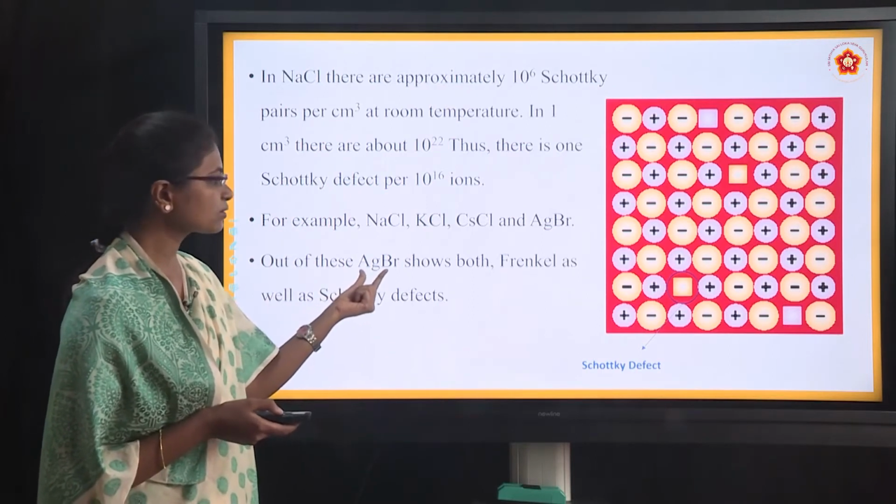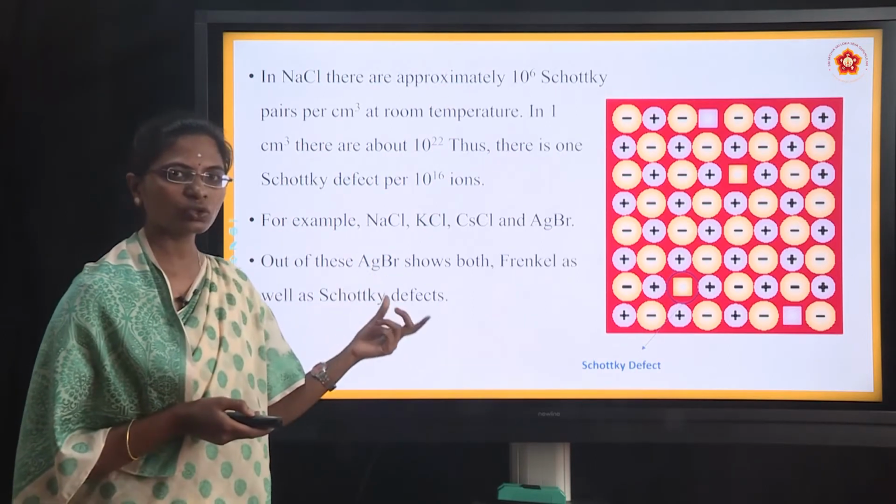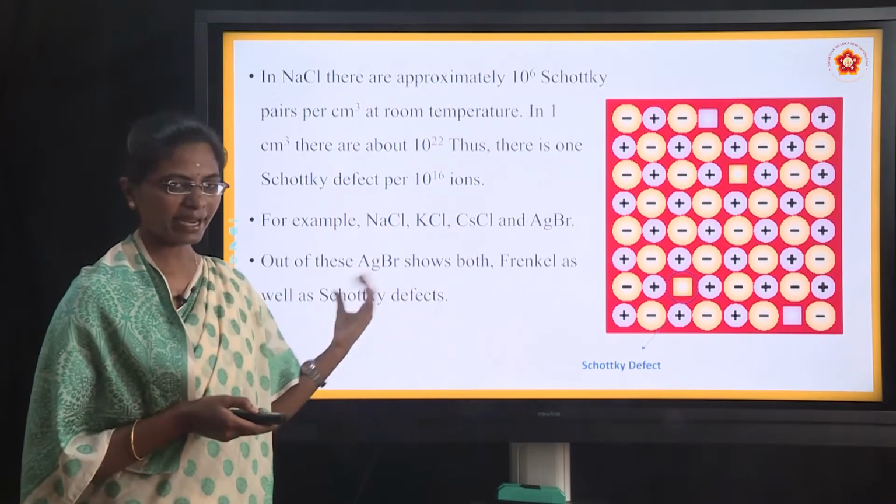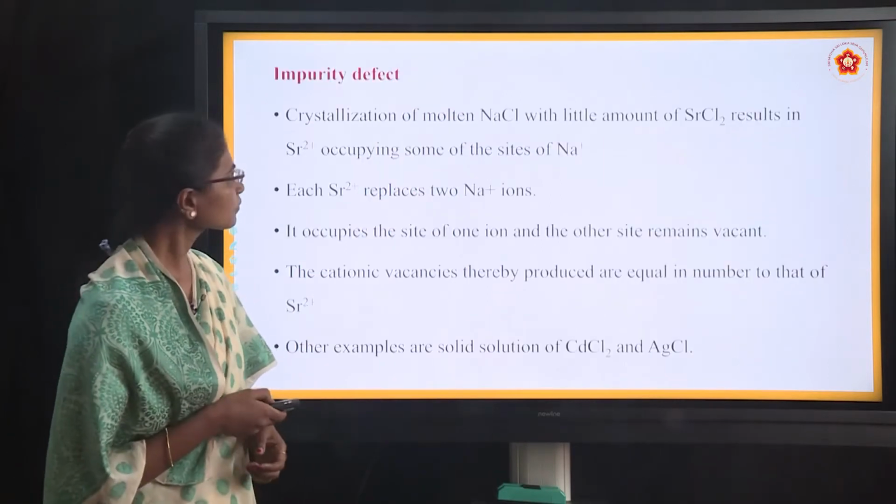Remember, this compound only shows both Frenkel defect and Schottky defect.